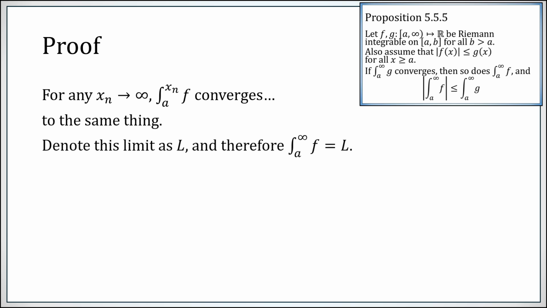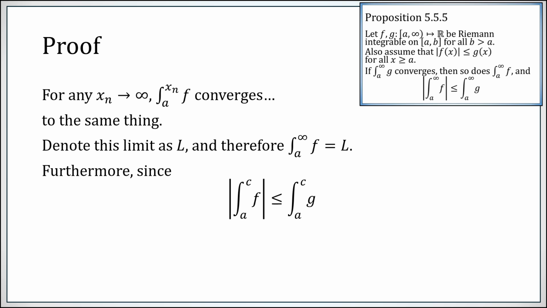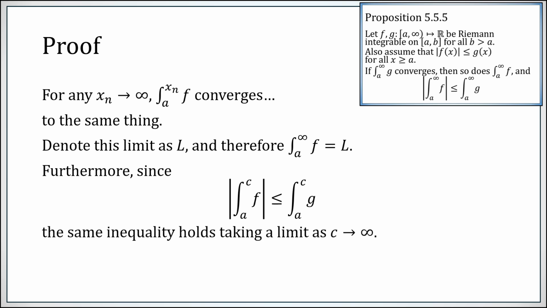If we denote this shared limit as L, we now see that the improper integral from a to infinity of f must be L. And furthermore, since for each nice bounded interval from a to c, the absolute value of the integral of f is less than or equal to the integral of g, we can just take a limit as c goes to infinity to establish this final claim right there.